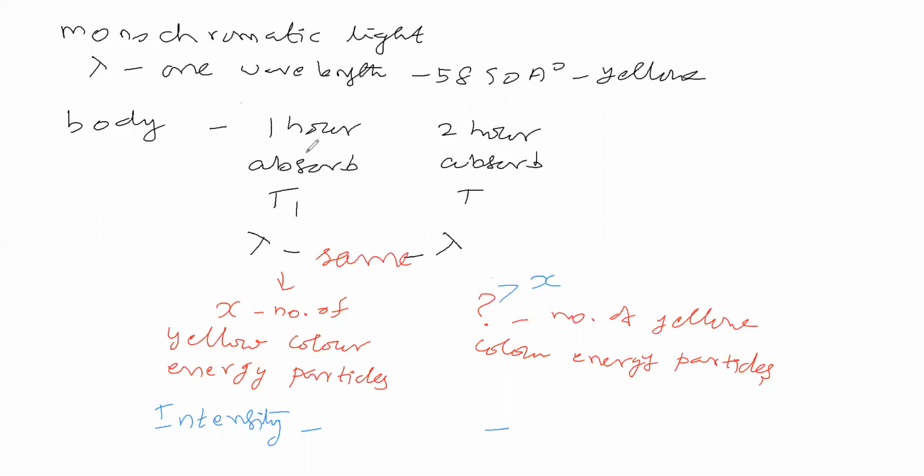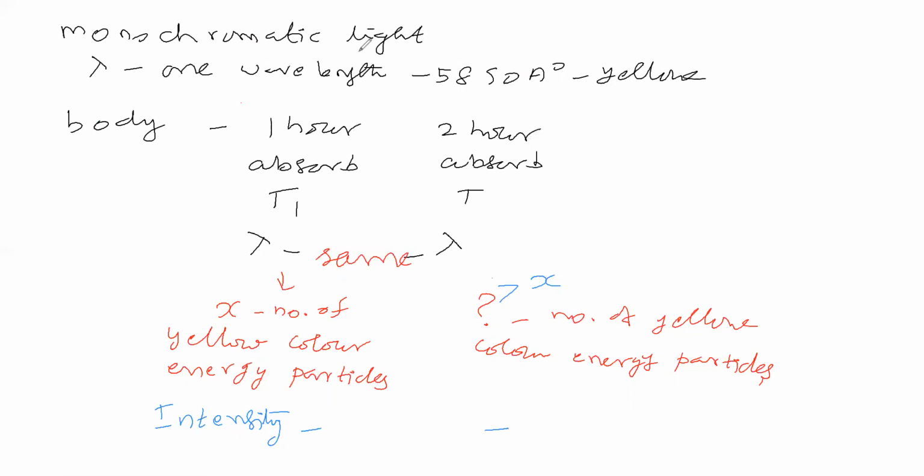Now the body is exposed for 2 hours, separately. Now the body is exposed to this yellow color monochromatic light for 2 hours. The body is absorbing greater than X number of yellow color energy particles for 2 hours.